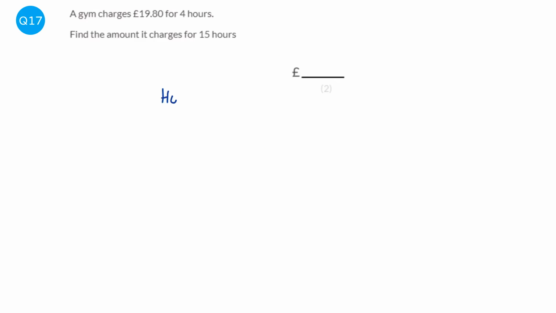So looking at the hours and the charge, we know that 4 hours is a charge, and I'm going to do the charge in pence, of 1,980 pence. And so what I want to do is just work out what 1 is. And to do that, I'm going to divide that by 4. It's always useful to find out what 1 is first, so that would be 495.